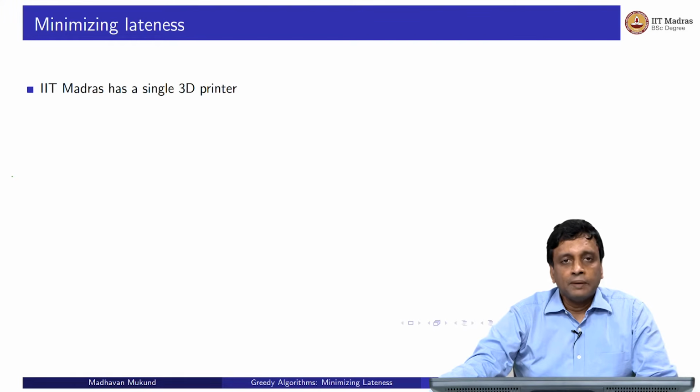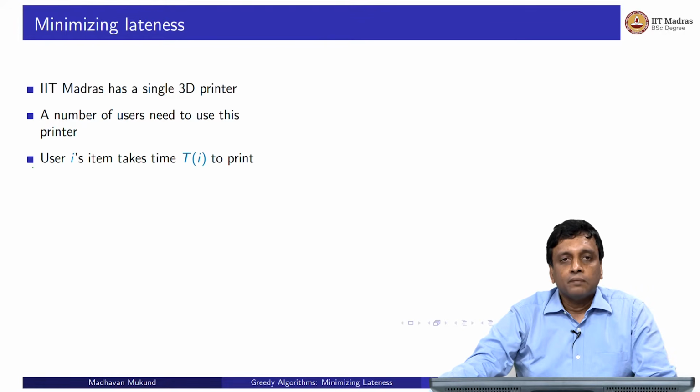Here we have a different type of resource constraint. So let's suppose we have a resource like a 3D printer. So different people want to use this 3D printer. So there is no fixed time that they use it at, okay, but each person has a different type of requirement. So they want to print some object, and this 3D printer takes a different amount of time. So each user i requires the printer for time T_i.